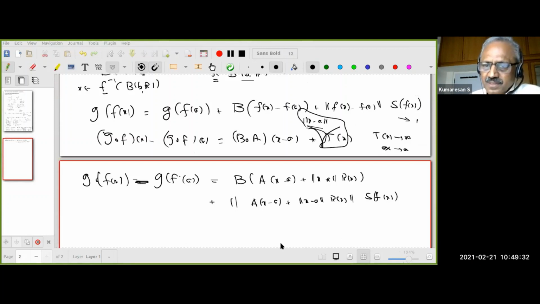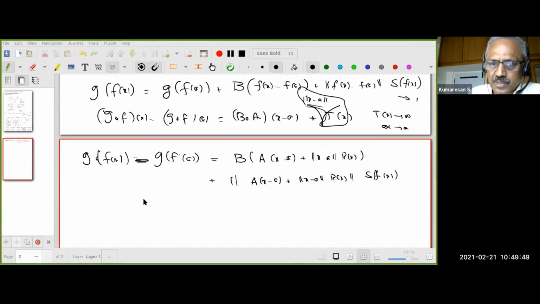Good. Again, I am still not quite at it. I want norm of x minus a should be out, but then you can see it's the norm of a acting on x minus a plus norm of x minus a into r of x. So what do you think I should do here? See, this is also how you should learn. What you do is you see the book, then you check line by line. It looks all right, it looks all right, it's okay. Yeah, I can justify. That's not mathematics.